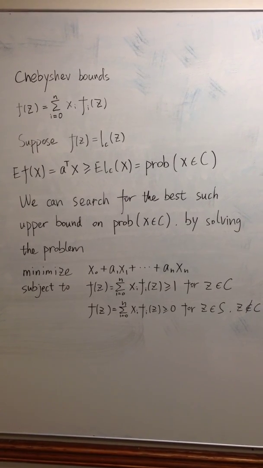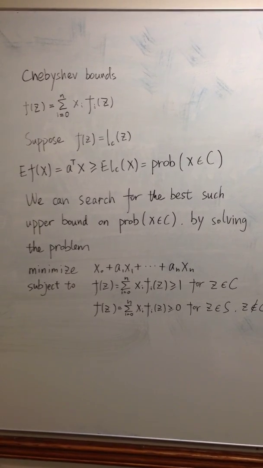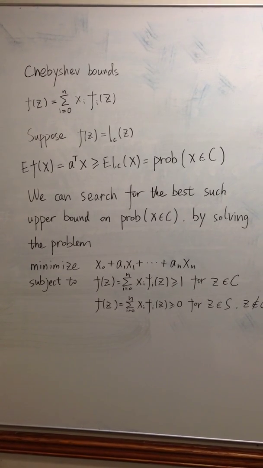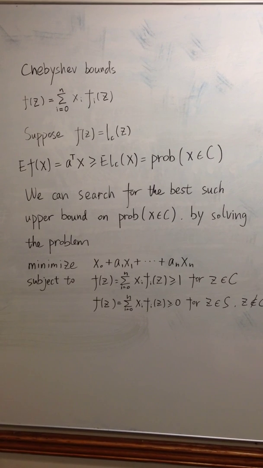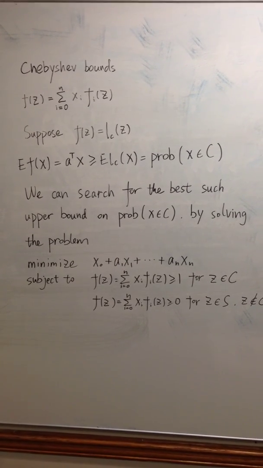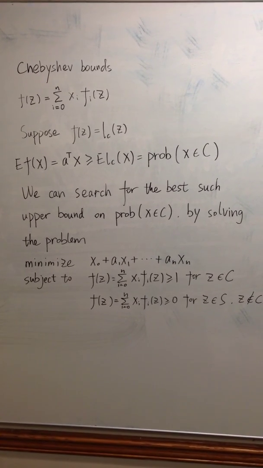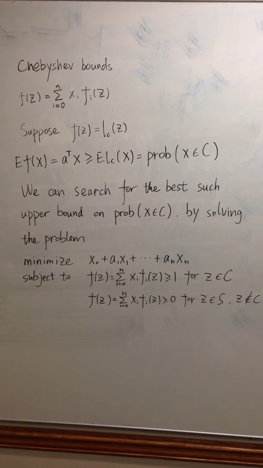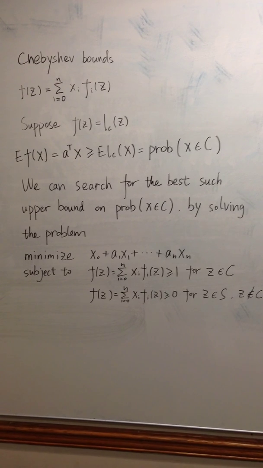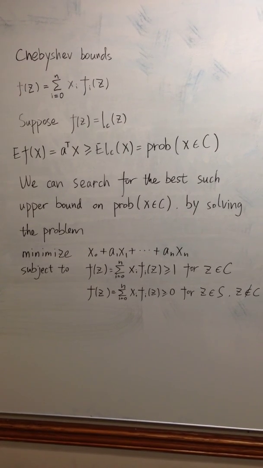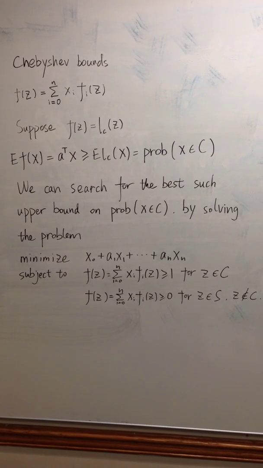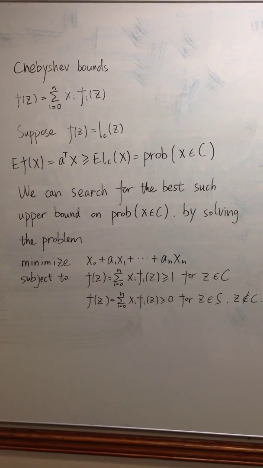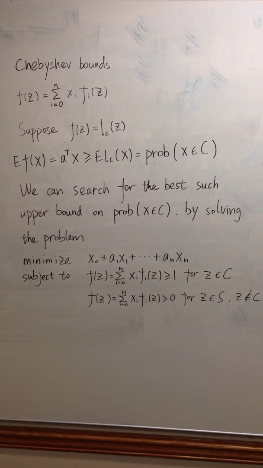Another simple example is Chebyshev bounds. If x is a random variable on R with E[x] equals mu, and E[(x minus mu) squared] is equal to sigma squared, then we have the probability of |x minus mu| greater or equal than 1 is smaller or equal than sigma squared. Again, no matter what the distribution of x is.